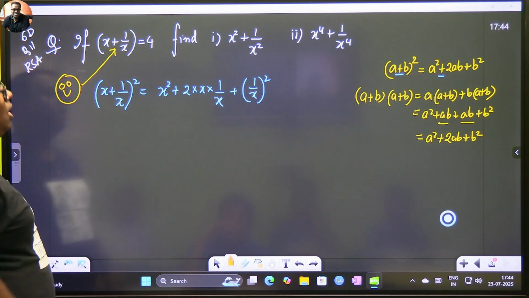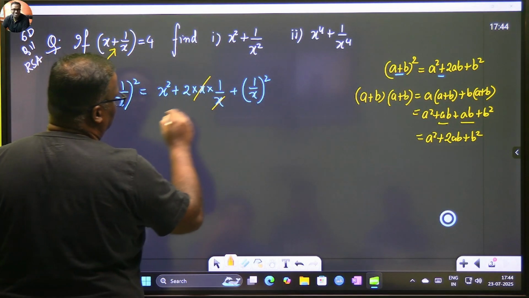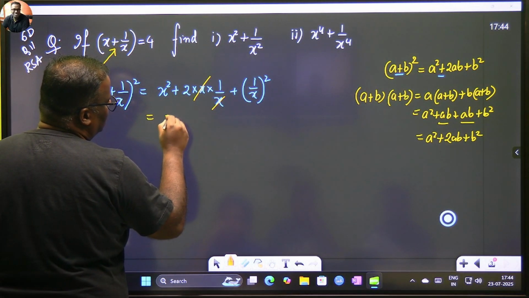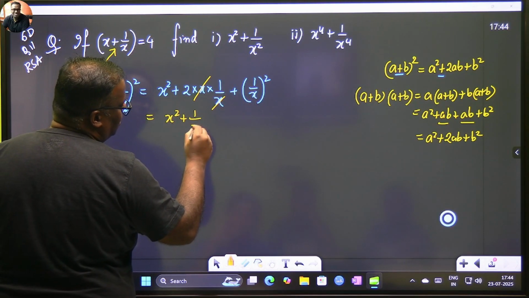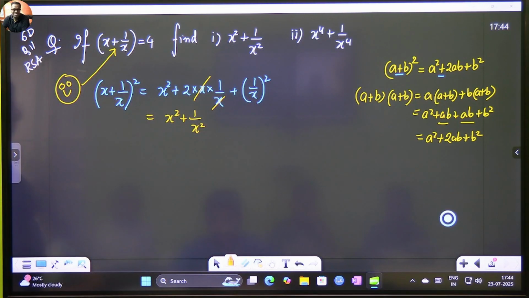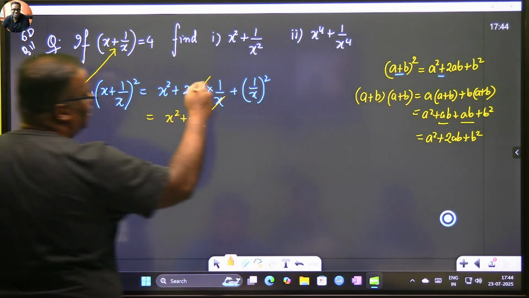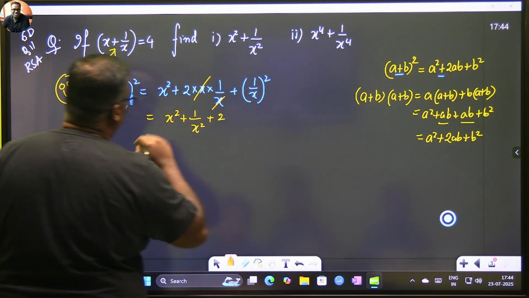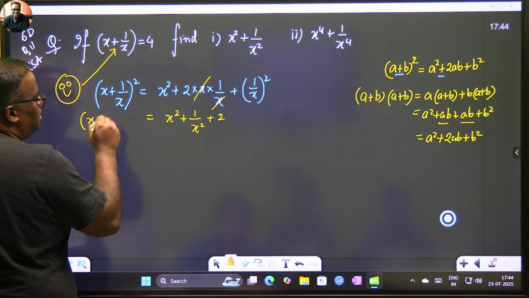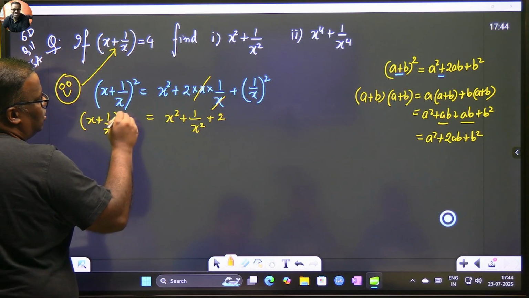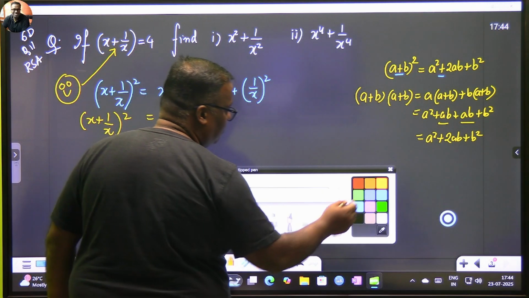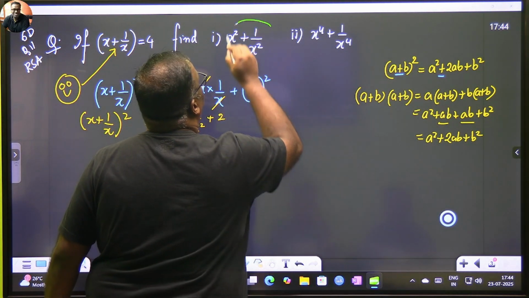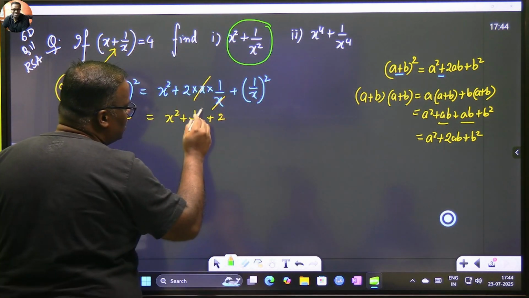Right? Now, an x and an x cancel each other. So what I'm left with is x square. 1 upon x whole square is the same as 1 by x square. Yes or no? Right? And this is just 2. This is what? x plus 1 by x whole square. Agreed? Now, if you see, they have asked us to find this fellow, and this fellow is appearing here.